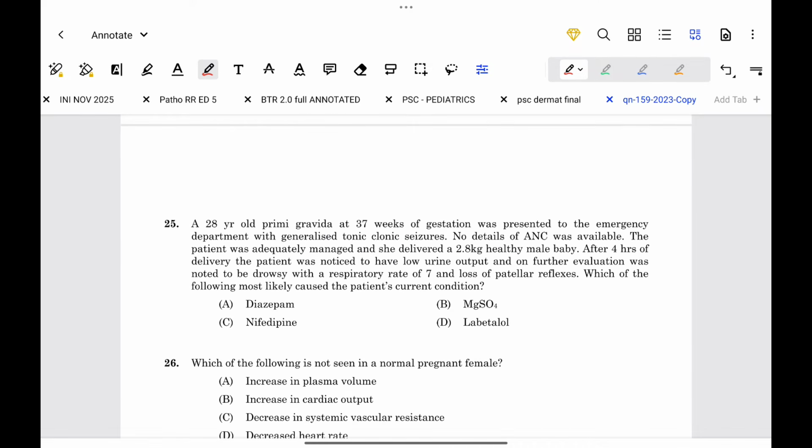Next question. A 28-year-old primary gravida at 37 weeks of gestation was presented to the emergency department with generalized tonic-clonic seizures. No details of ANC were available. The patient was adequately managed and she delivered a 2.8 kg healthy male baby. After 4 hours of delivery, she was noticed to have low urine output and on further evaluation was noted to be drowsy with respiratory rate of 7 and loss of patellar reflex. Which of the following most likely caused the patient's condition? This is MgSO4 toxicity. Okay. So there will be loss of patellar reflexes.